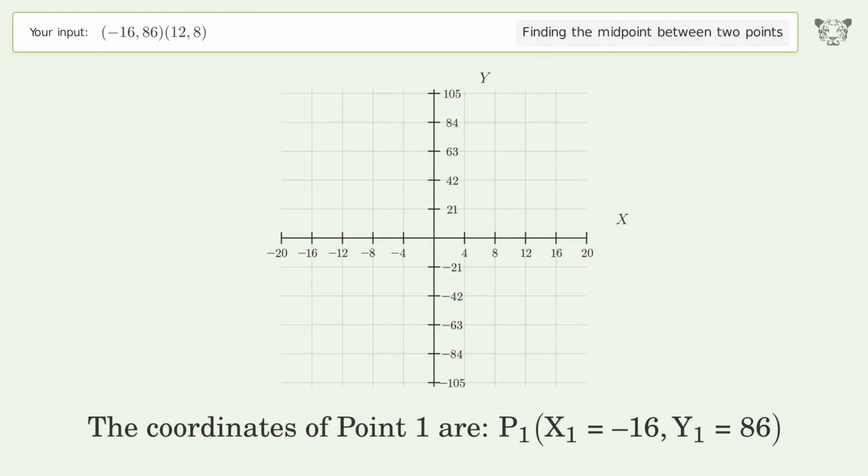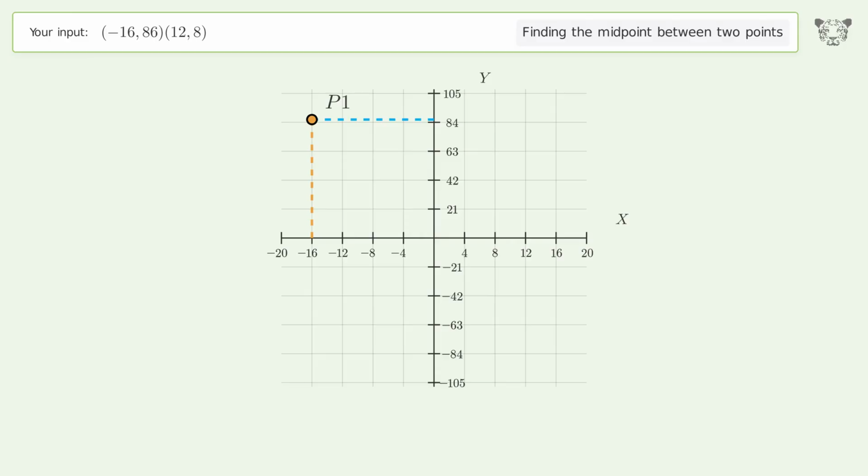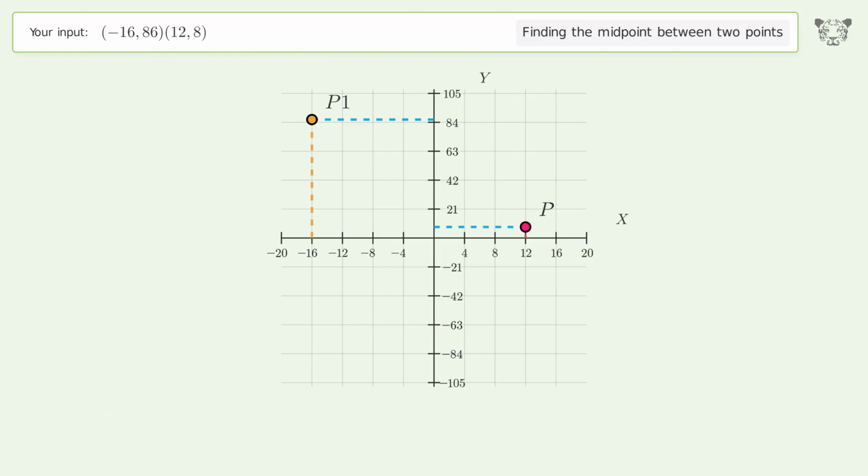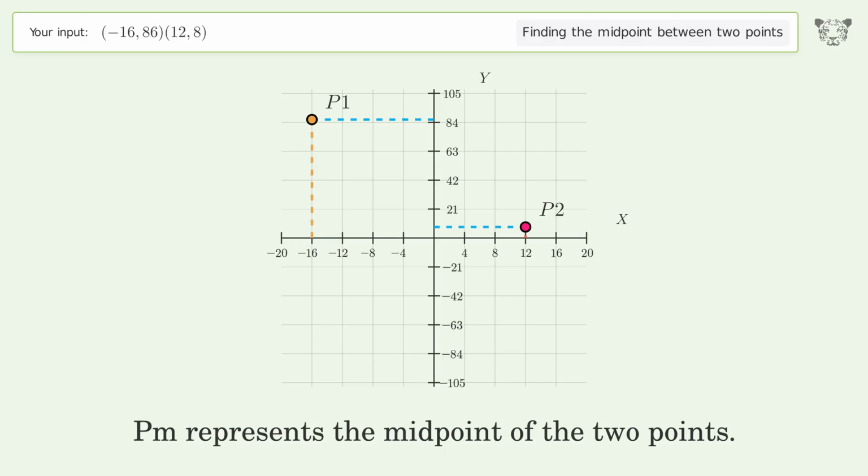The coordinates of point 1 are x1 equals -16, y1 equals 86. The coordinates of point 2 are x2 equals 12, y2 equals 8. PM represents the midpoint of the 2 points.